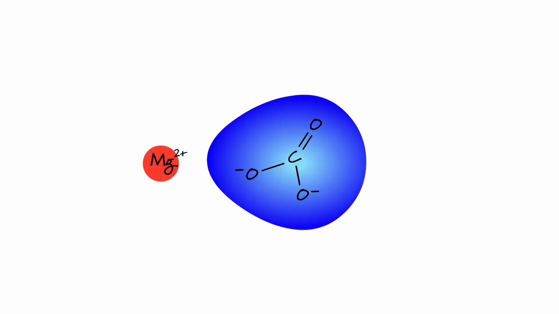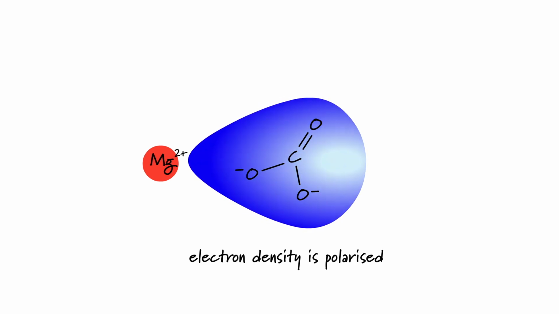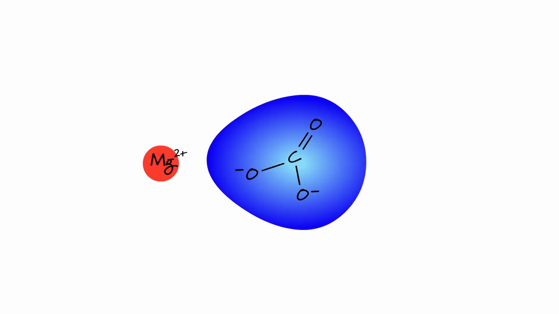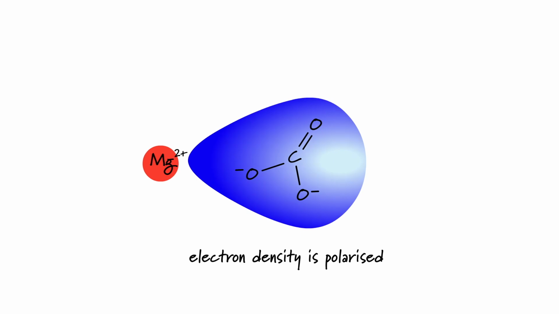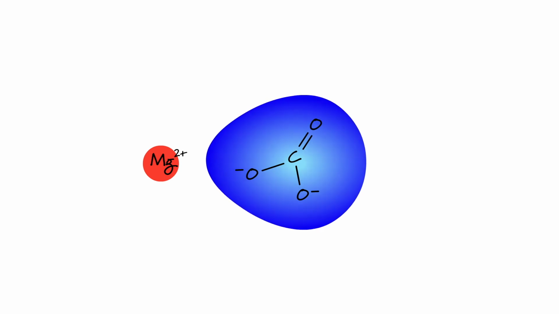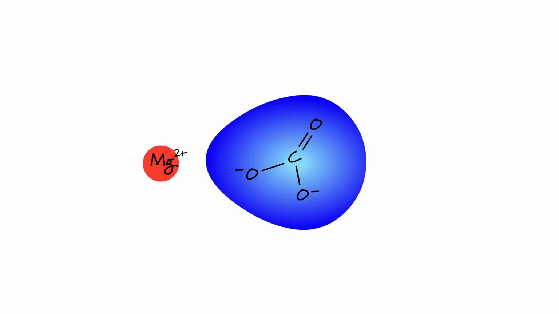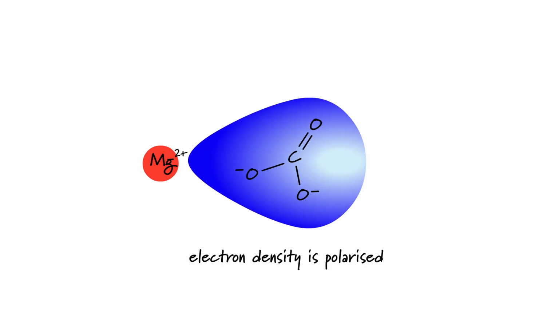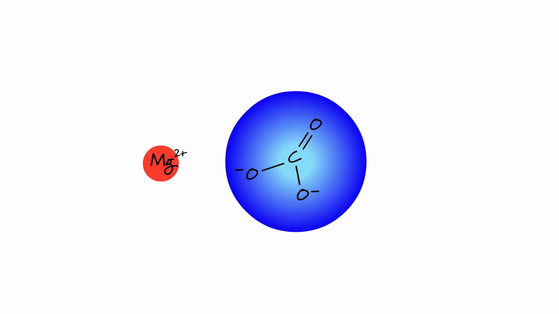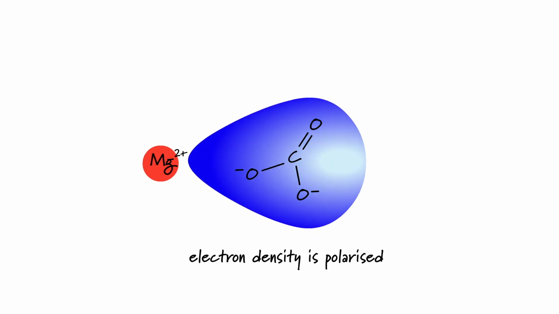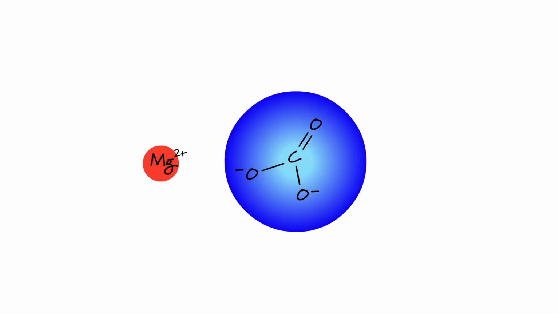Well, as we go down group 2, the charge density of the cations gets less. Magnesium ions have a very high charge density. That 2 plus charge is packed into a very small ionic radius. This means that magnesium ions polarize the electron density of anions they're in a lattice with, in this particular animation, the carbonate ion. This places a strain on the carbonate ion, which means it takes a little extra energy to break it down to oxide and carbon dioxide than might be expected. Barium ions, which do not have a high charge density, don't have the same effect.